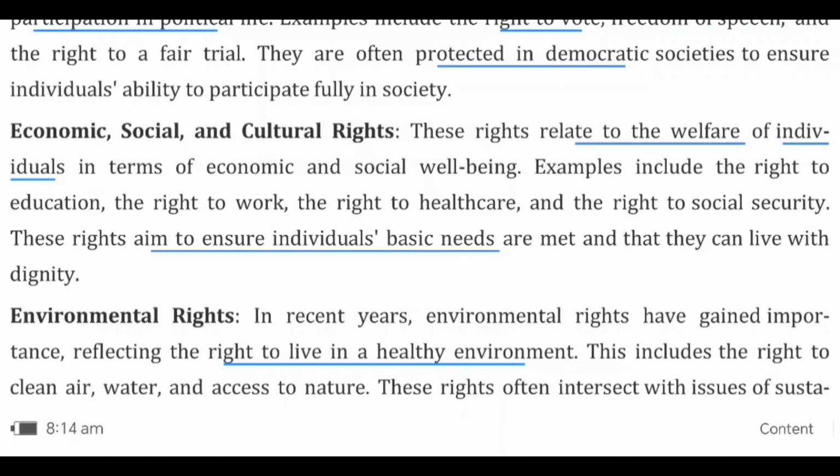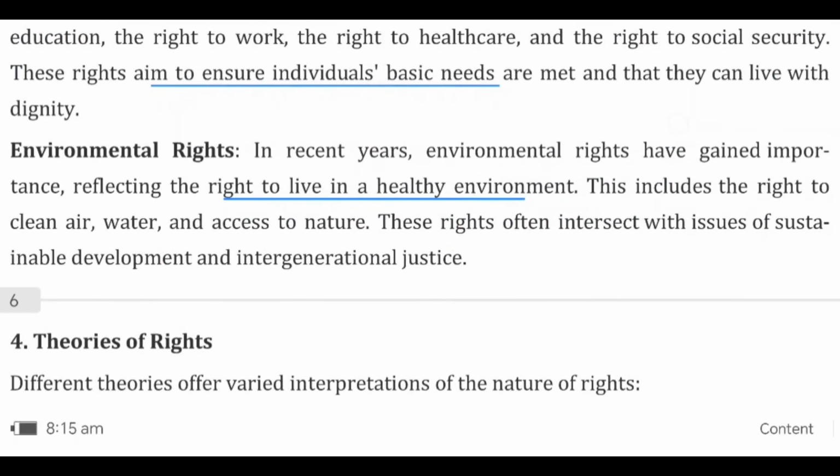Next, economic, social, and cultural rights. These are rights that relate to the welfare of individuals in a society. Example: right to education, right to work, right to healthcare, right to social security, like that. They ensure all individuals meet their basic needs and live life with dignity.